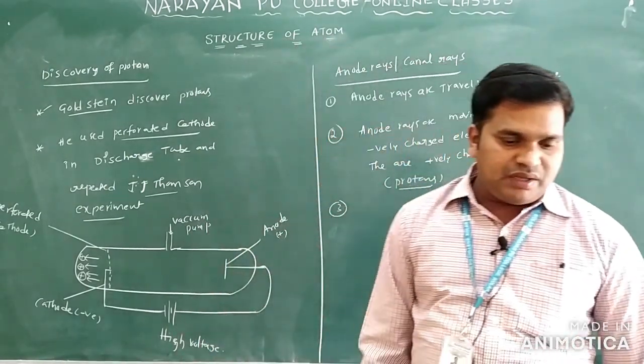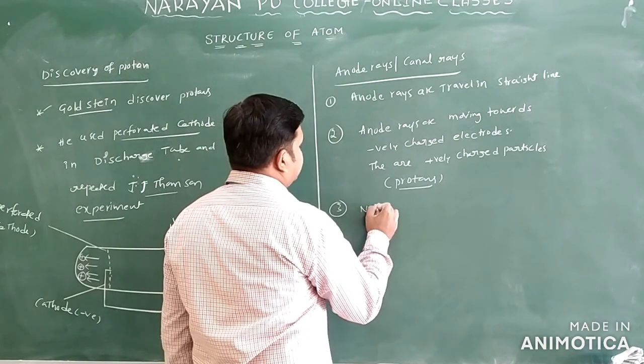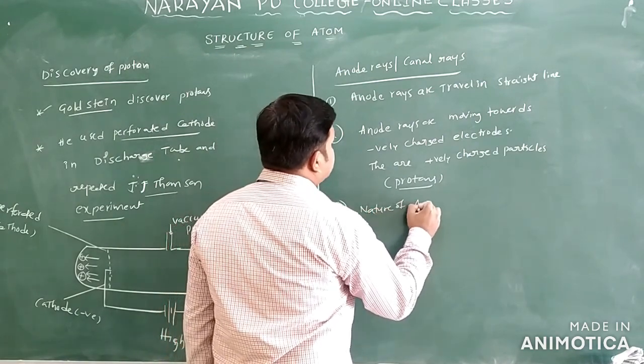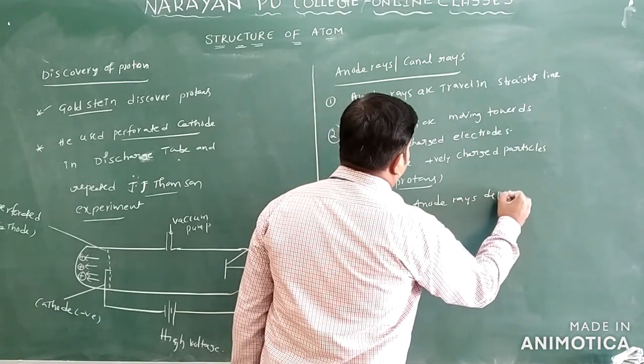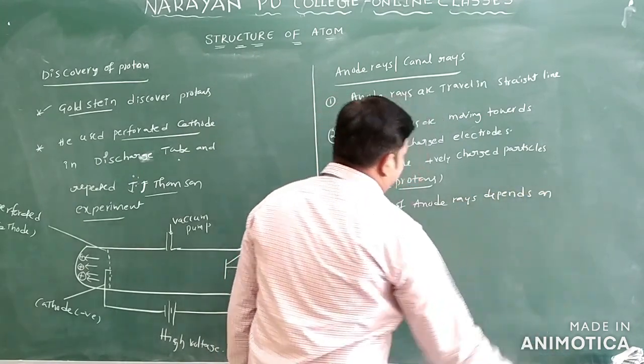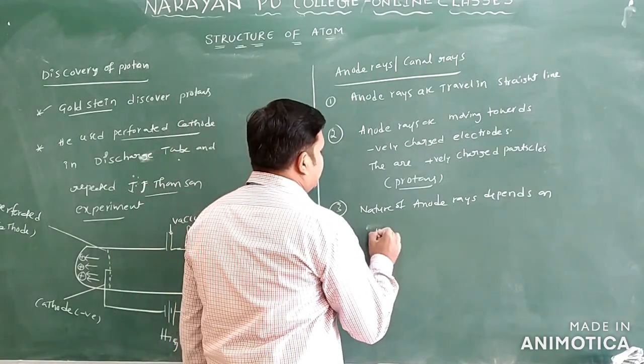Next point: the nature of anode rays mainly depends on the nature of the gas used in the discharge tube.